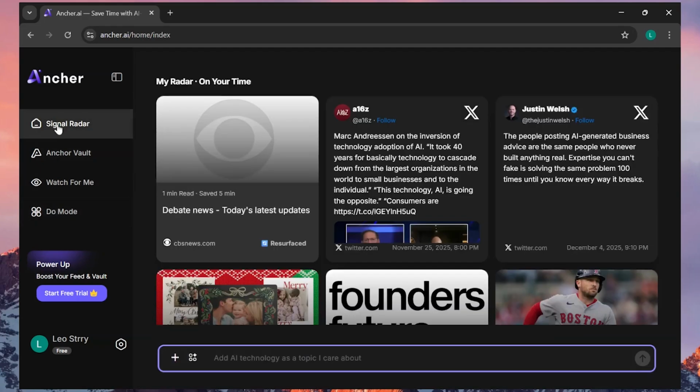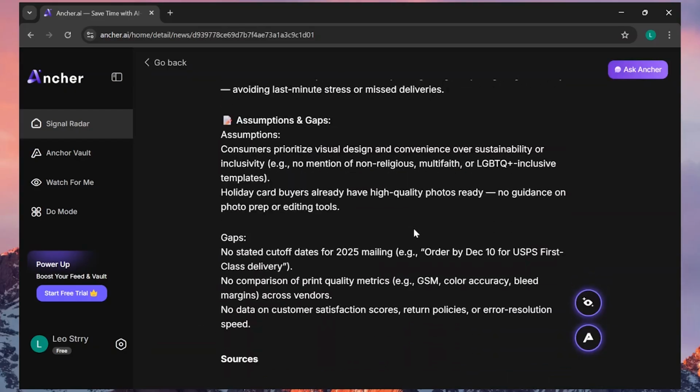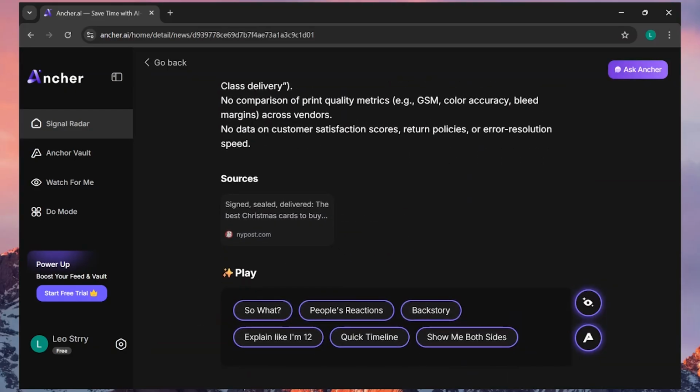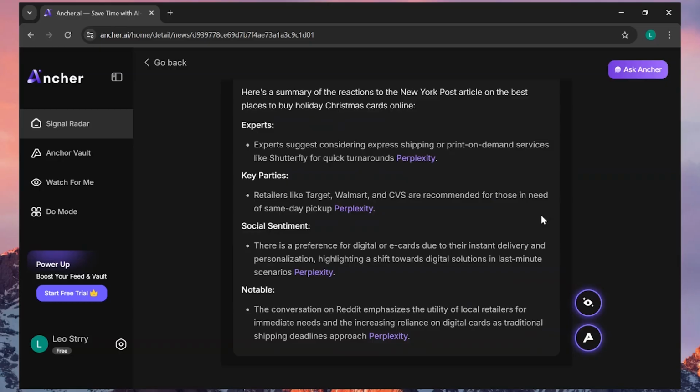So let's go back to our feed and check out some articles. So there is the one, and here you'll find at the very bottom the play options. So here I'm going to choose the people's reaction one, and it will give me a summary of different reactions to this article.